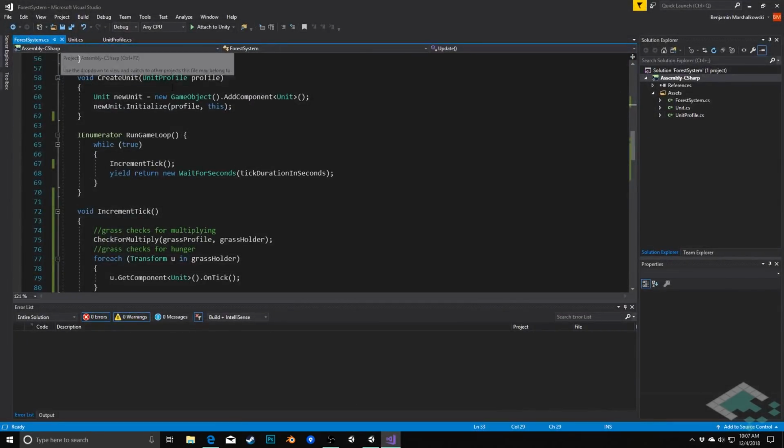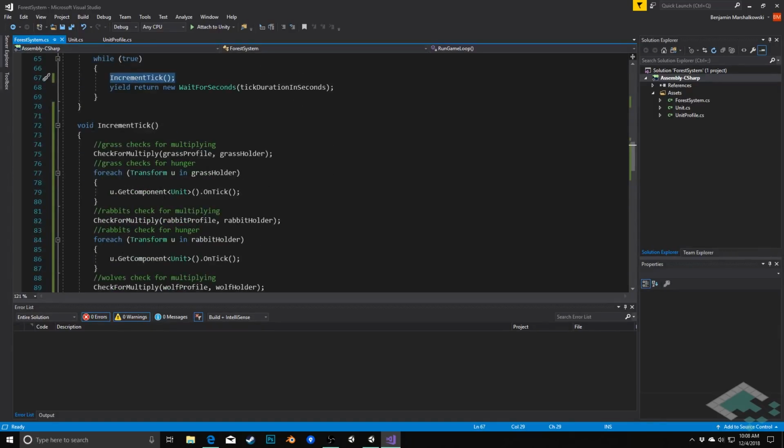So in our forest system here, the first thing that I did was in our run game loop, I took out all of the stuff that isn't involved specifically in the coroutine itself, meaning I kept this while loop here, and I kept the yield return so that it will loop every frame, but all of the guts, the system mechanics, I took out and extracted into a separate method called increment tick.